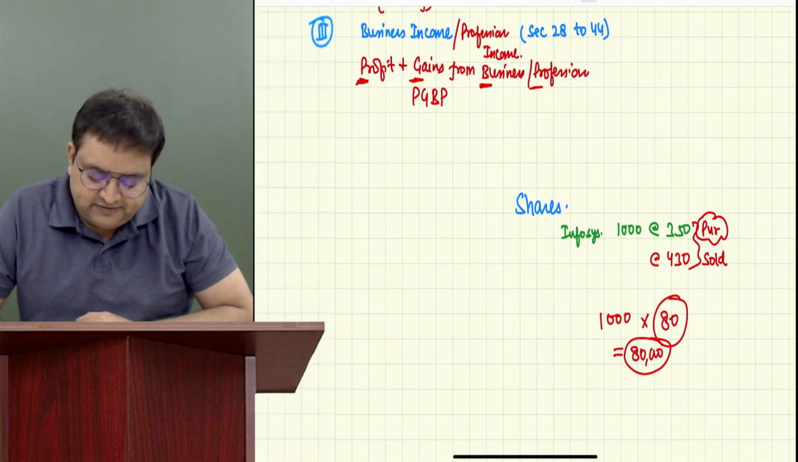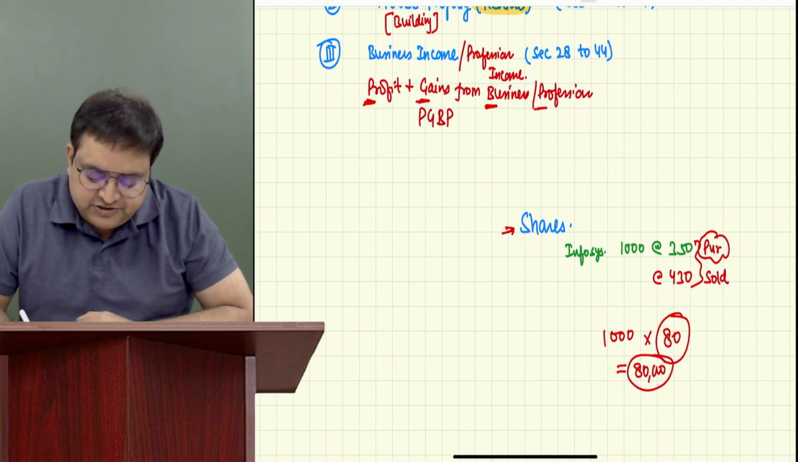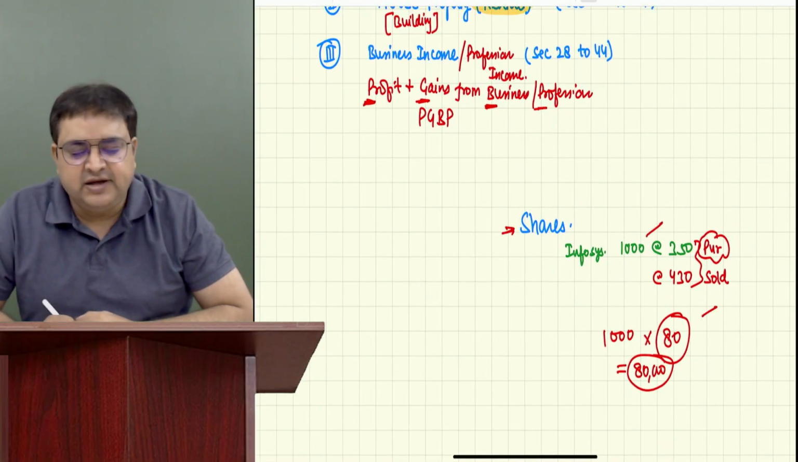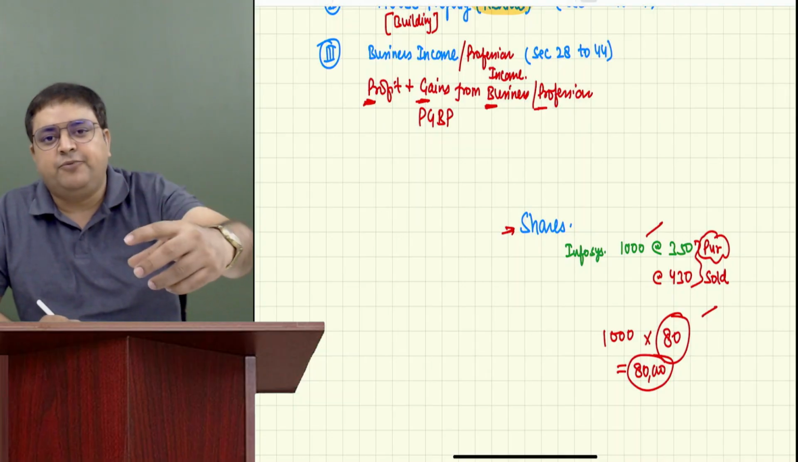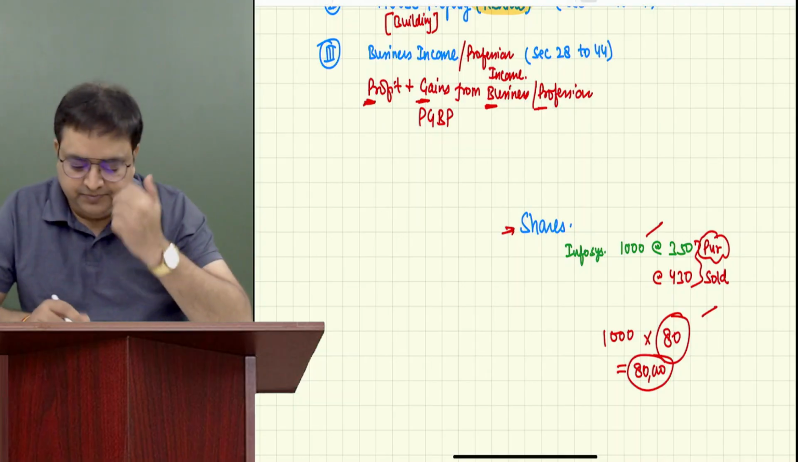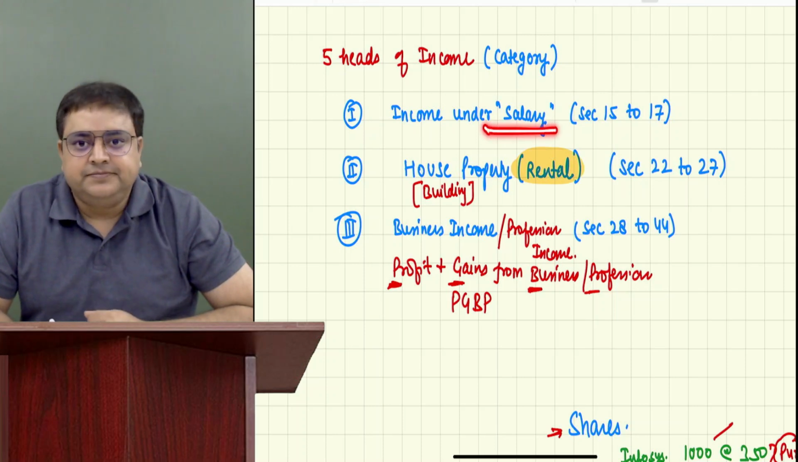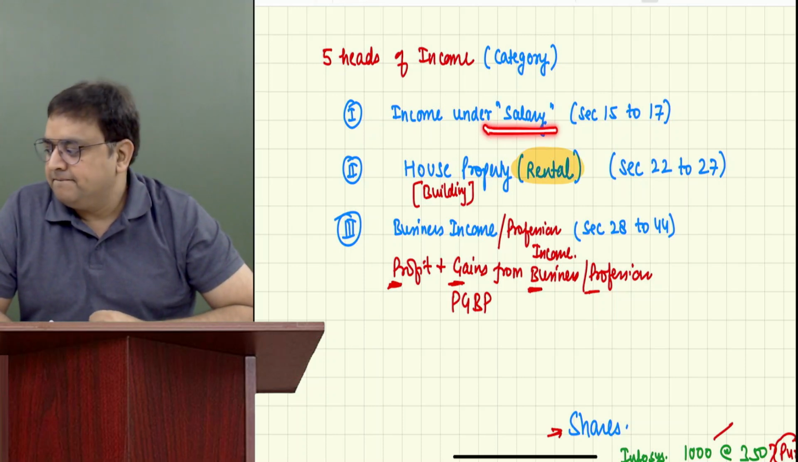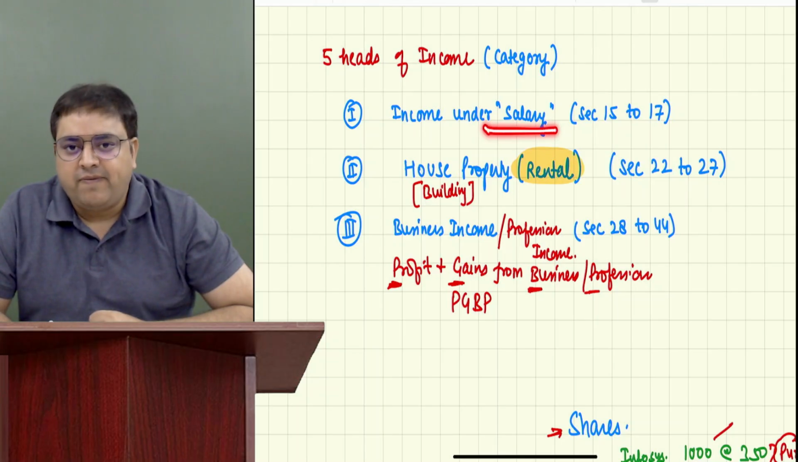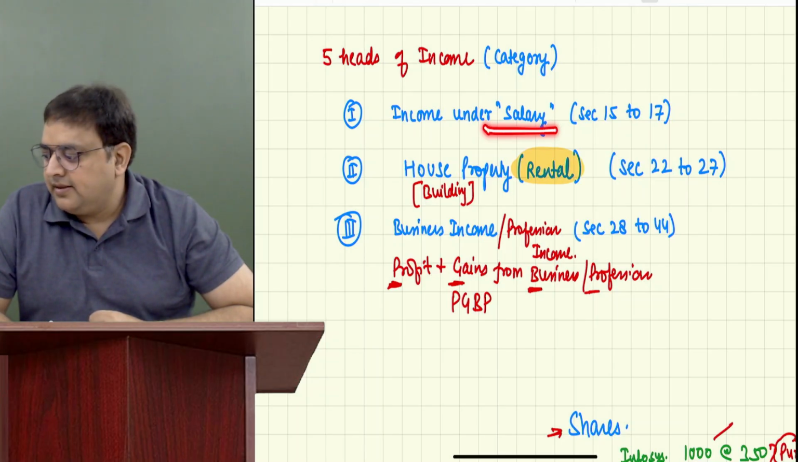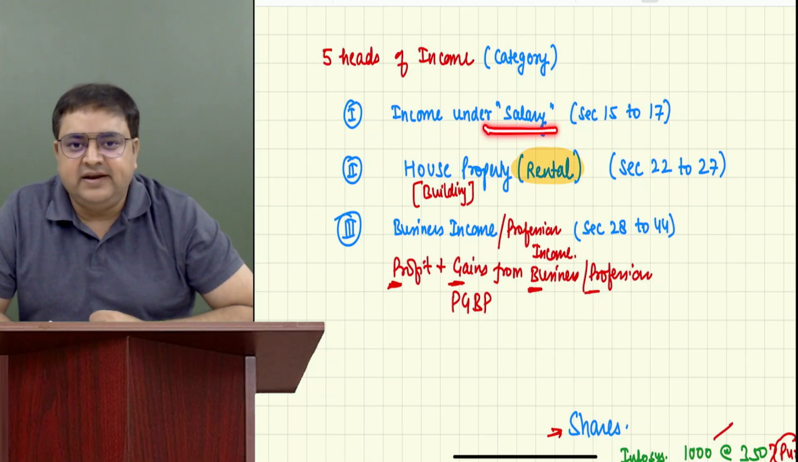80,000 rupees. Okay. So she has purchased the shares and she has sold the shares, and on this transaction she has made a profit of 80,000 rupees. Guys, I want to know whether it is a salary income. Yes or no? No, sir. Everybody's okay with this? It's not a salary income?